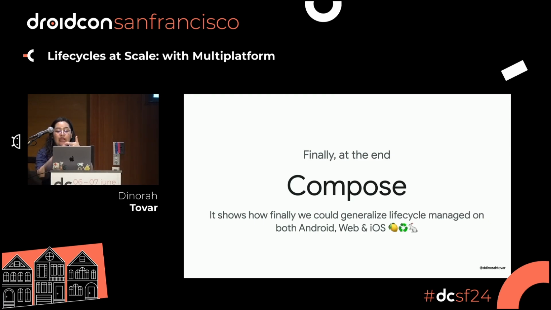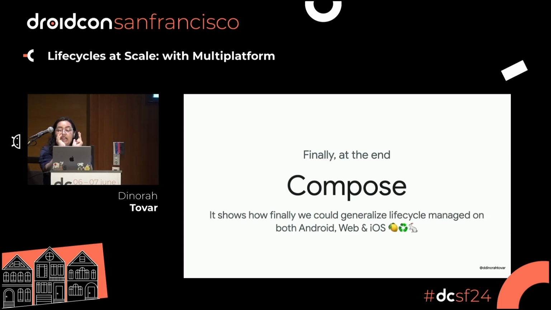And we know how the events are working. We know that the life cycle has some specific events, and these events are getting triggered in some specific areas. So with all of this, we know that with Compose Multiplatform, we can generalize the lifecycle management of Android, web, desktop, and iOS applications, right?